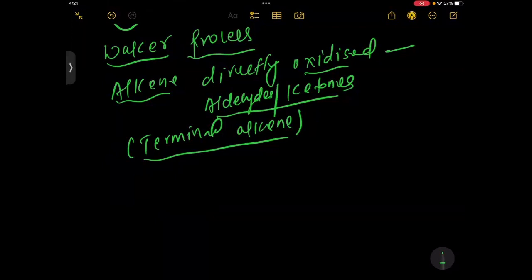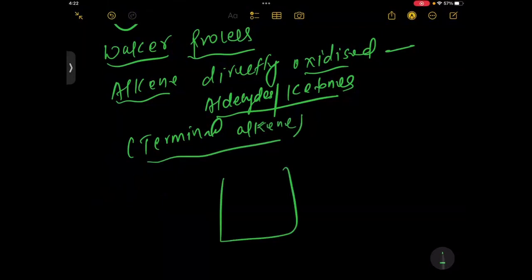Terminal, see here. What I'm telling you is, CH2 double bond CH2, this is the compound. First you understand what the reagents would be here. What reagents we will use here, that's very, very important. So for terminal alkenes we will take here a solution of a large amount of CuCl2 in the presence of either air or O2.